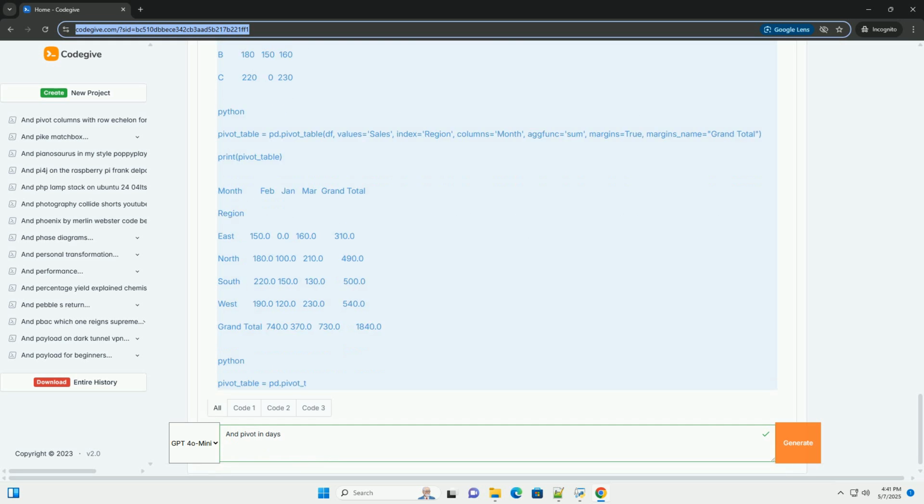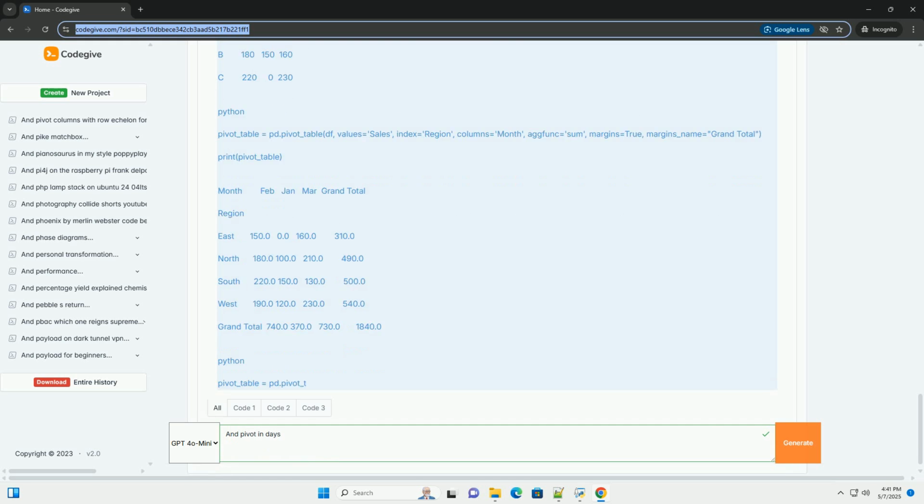6. Handling missing values with fill_value. If your data contains missing values, NaNs, they can appear in your pivot table. The fill_value parameter allows you to replace these NaNs with a specified value. Output. In this case, any NaN values in the sales column when creating the pivot table are replaced with 0. This can be helpful for preventing errors or improving the readability of your pivot table.